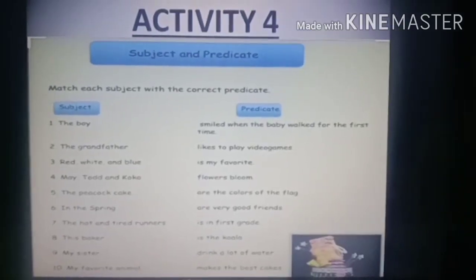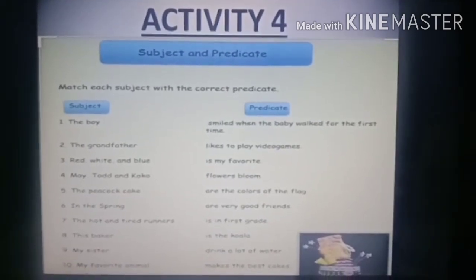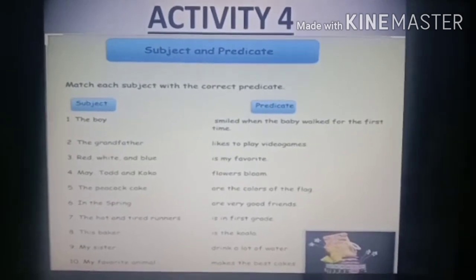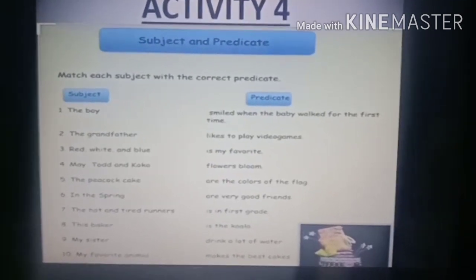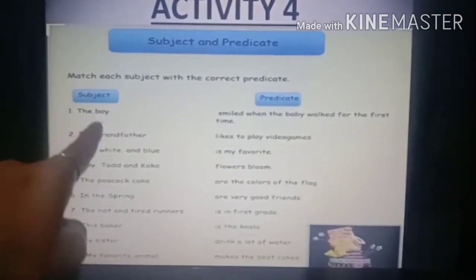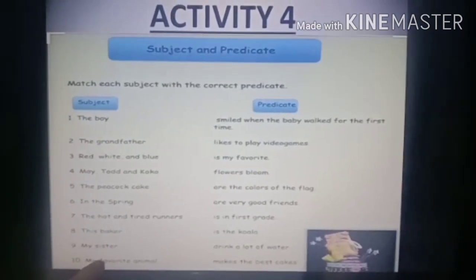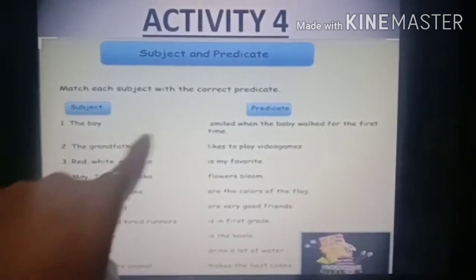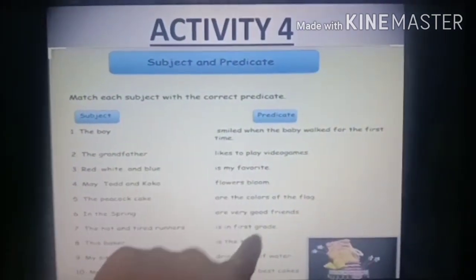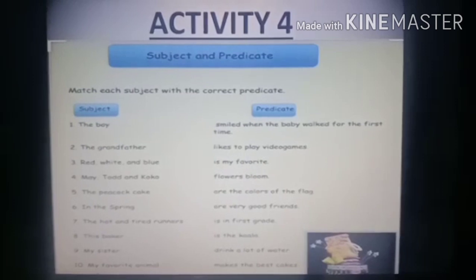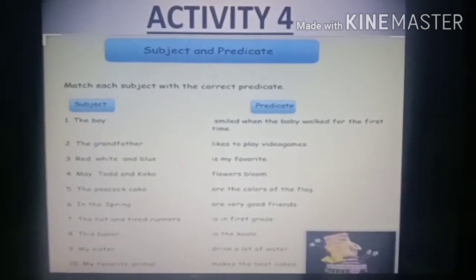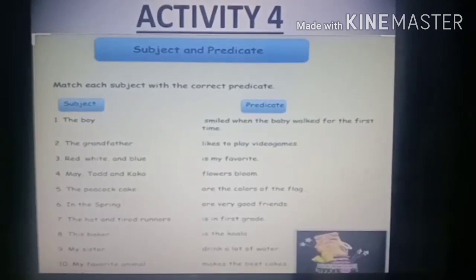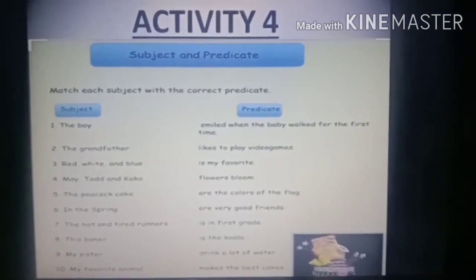Okay students, so this is your activity 4. I have shown you some slides. What you have to do in this is match the subject and predicate. It is very easy. On this side all the subjects are given, so you don't have to see which is subject, which is predicate. You only have to match, and on this side all the predicates are given. You can just do it in your home notebook. Just match the subject and predicate and make a sentence. Did you understand, students?